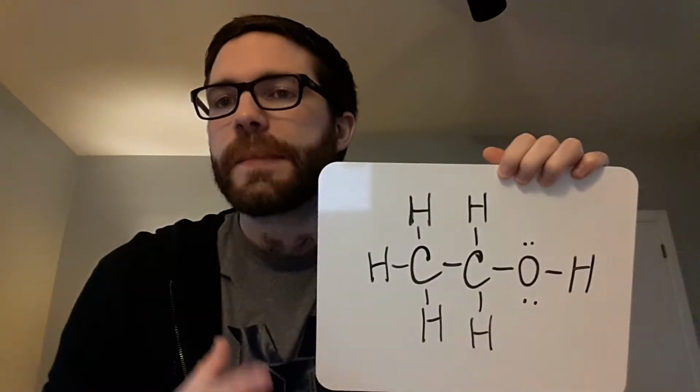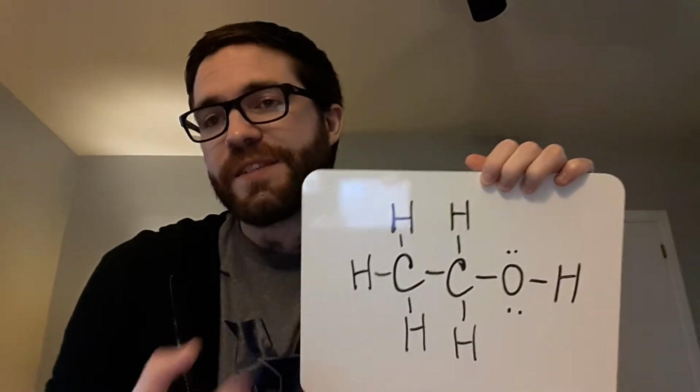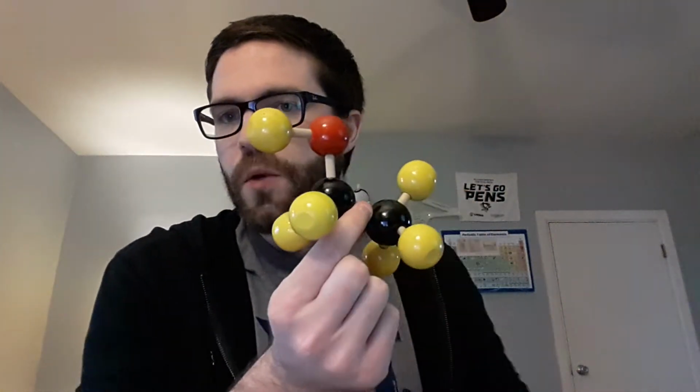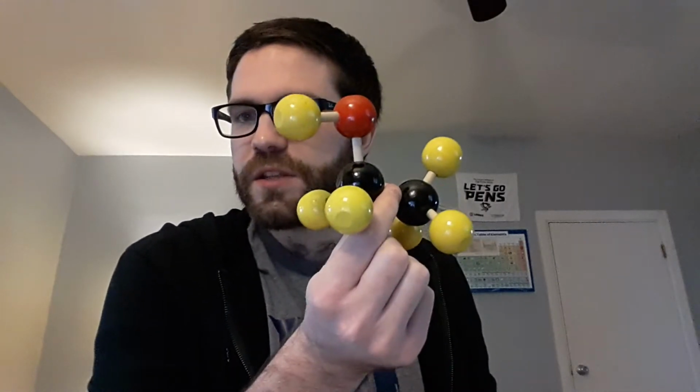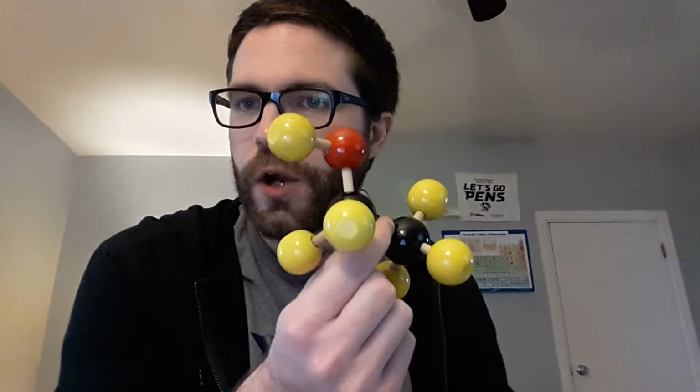You might say, Mr. Adam, how are we going to draw things in 3D on a flat piece of paper? That sounds very difficult unless I'm very artistic. Well, you're right. It's not easy. So instead of drawing things on paper or on whiteboards, we have structural models, which we're going to talk about today. These are called ball and stick models. When you watch Miss Marnick's video today, you're going to see that she's created some different models, and she's going to be still creating those in her upcoming videos. And I'll be creating some of them too to look at different molecules and see what they look like.